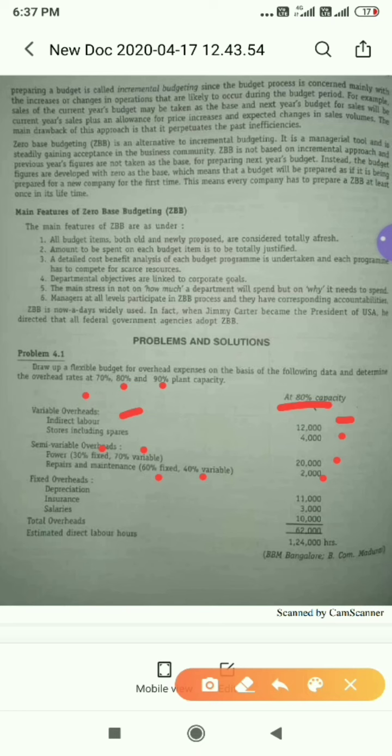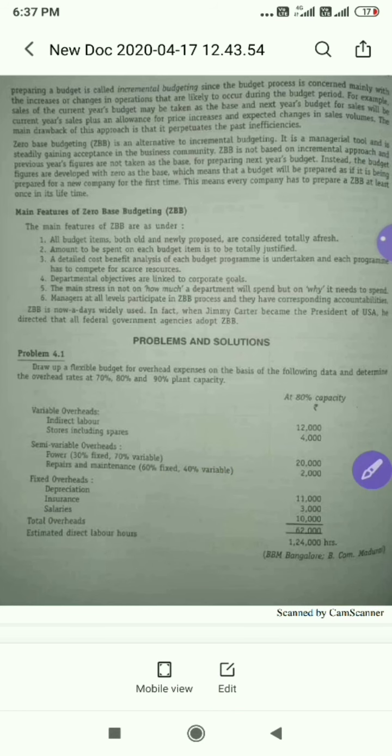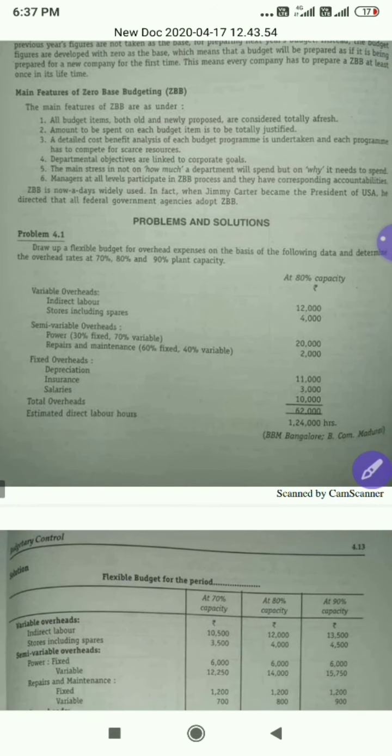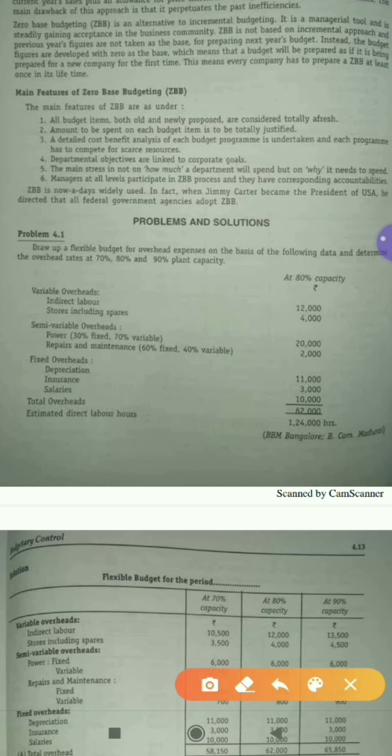Sometimes they will give you only partial information. When it comes to repairs and maintenance, they will give only 60% fixed, they will not give 40% variable. It is understood that 60% is fixed and 40% is variable. That is how you have to analyze the question. The next one we have is fixed overheads. Please remember, fixed overheads will always remain the same irrespective of level of output. Under fixed overheads we have depreciation 11,000, insurance 3,000 and salaries 10,000.